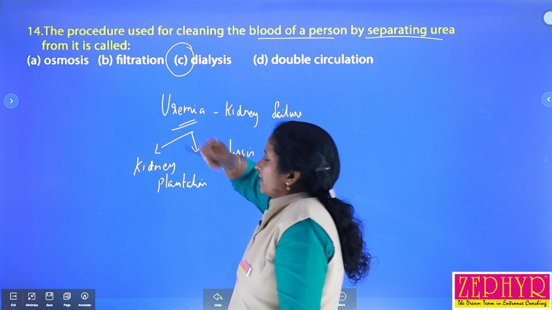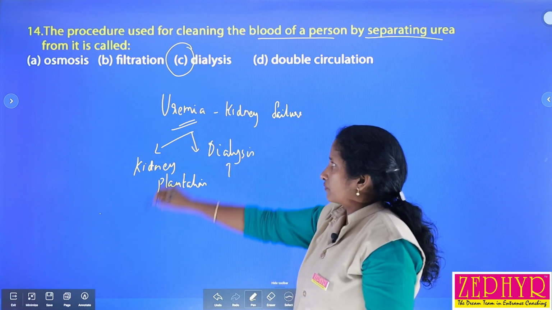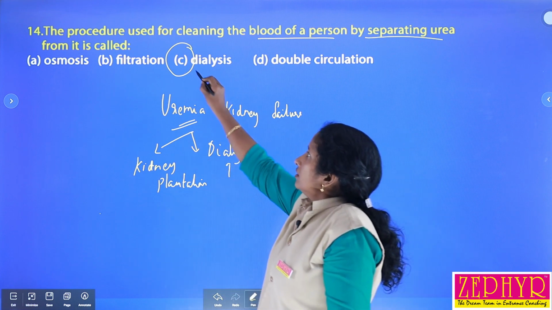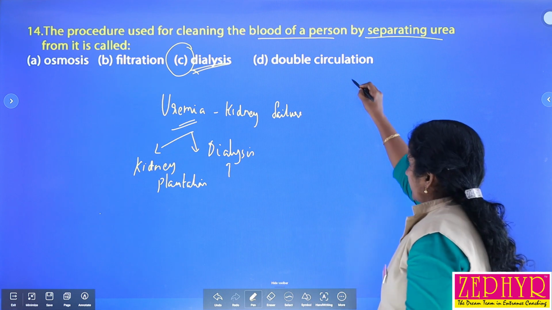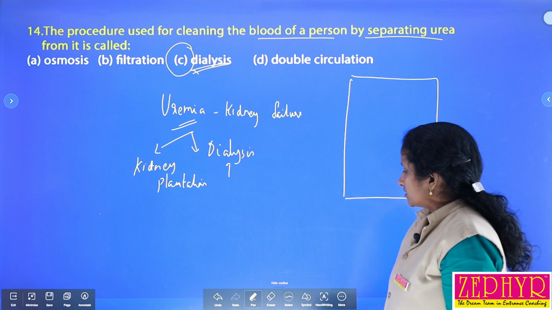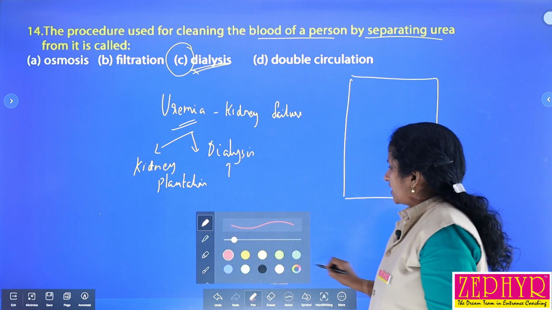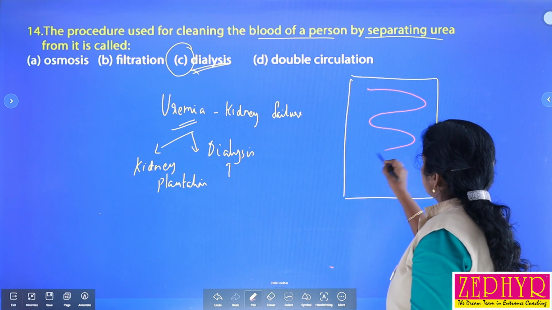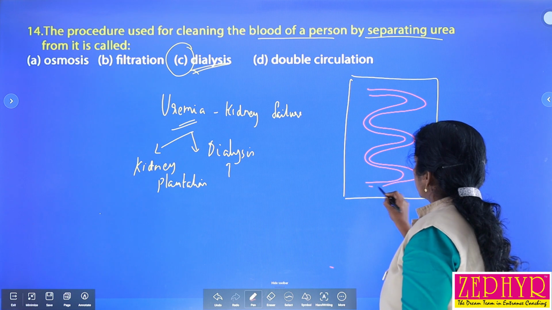It is a method to cure or save a patient suffering from uremia. In the dialysis unit there is a highly coiled cellophane tube.